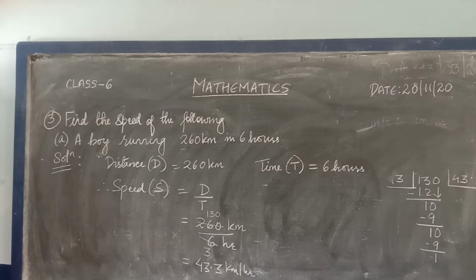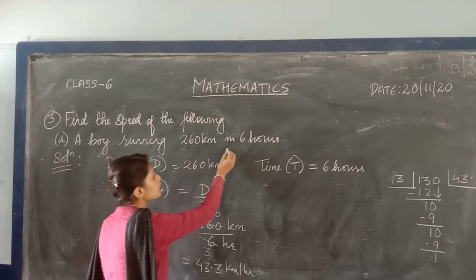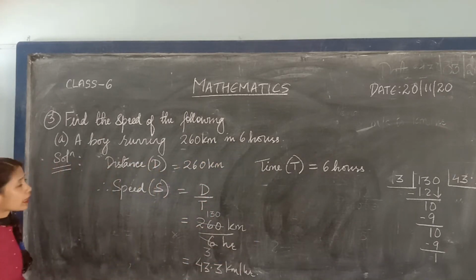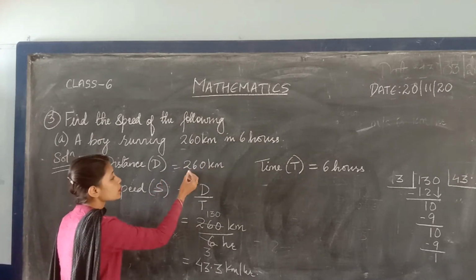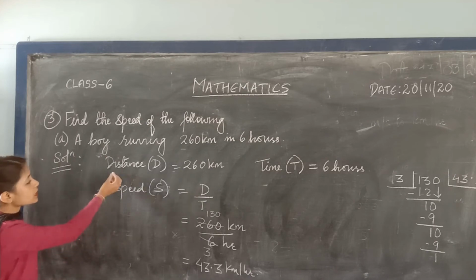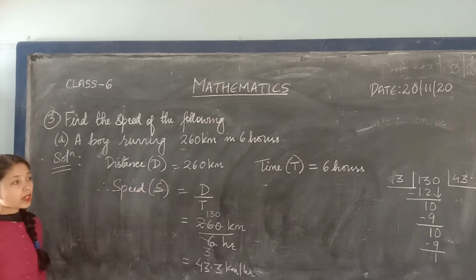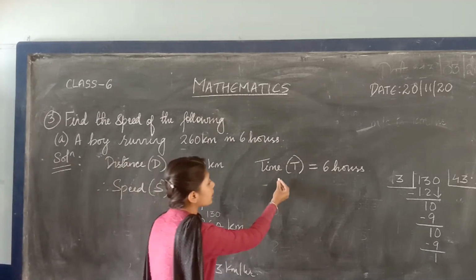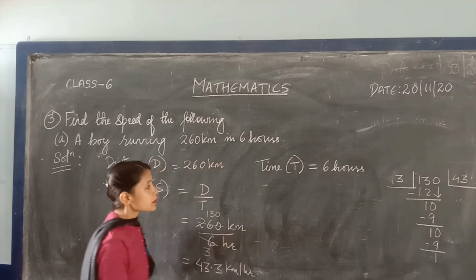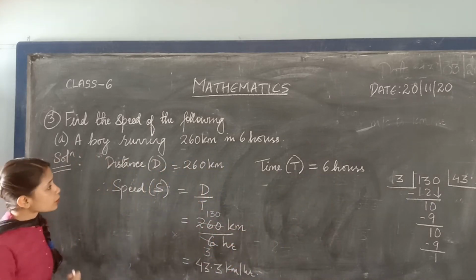Now question number 3. Find the speed of the following. Number A. A boy running 260 km in 6 hours. So here you have to find the speed of the boy. The distance traveled by that boy is 260 km, so distance D is 260 km. And the time taken by that boy is 6 hours, so time T is 6 hours. So you have to find the speed.